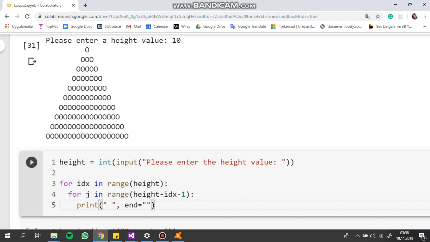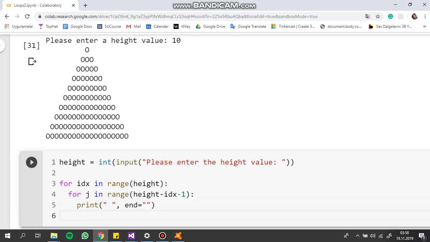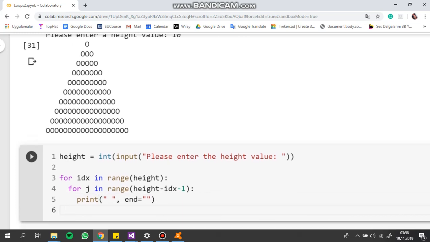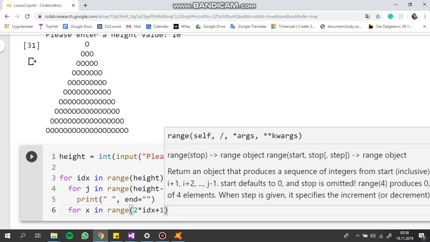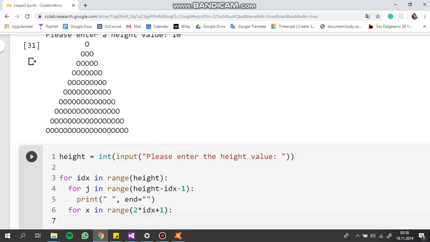and I should move forward for the O's, the O characters. And again, I'm using another for loop here, for another loop variable, let's say x, in range 2 times idx plus 1. Why is this the case?